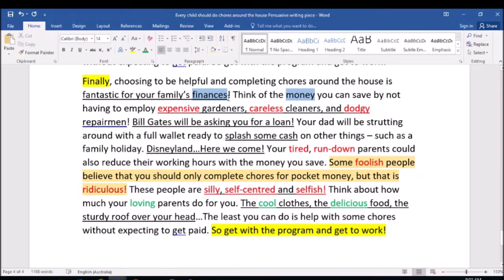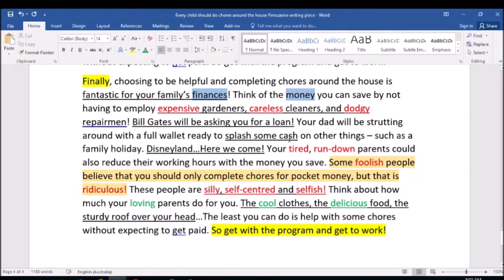You'll notice here that I've highlighted a couple of words, money and finances. I didn't actually use the word economy, but that's okay. You can infer that, given I've related it to finances and money, our big idea will be about the economy. Fantastic for your family's finances. Obviously, some alliteration there. I've got a pair of three here. Also got some red words there: expensive, careless, and dodgy, just to describe the gardener, cleaner, and the repairman.